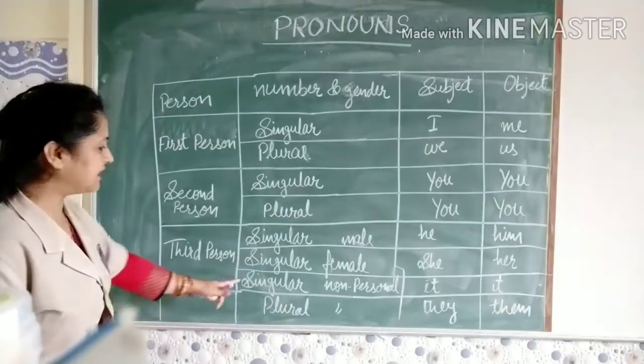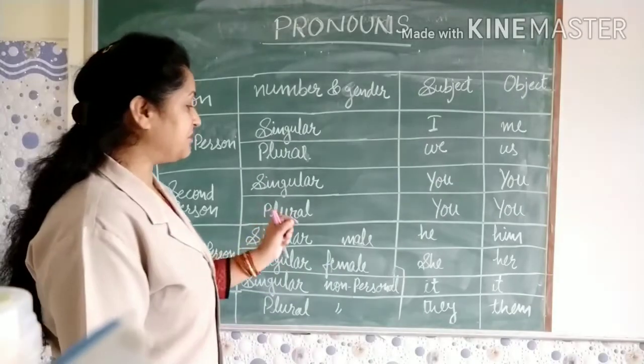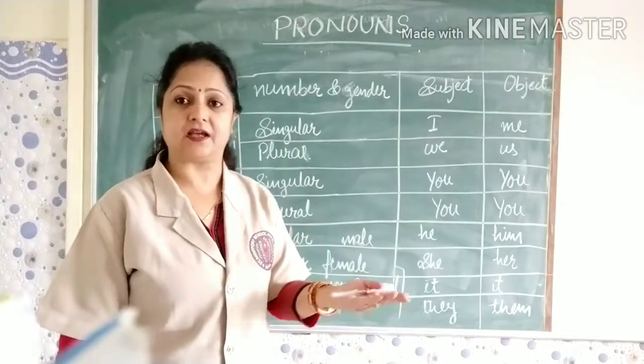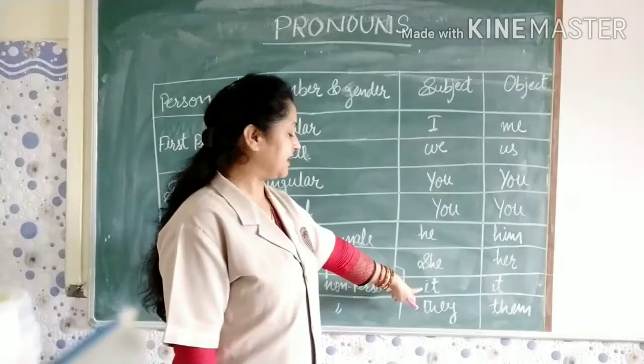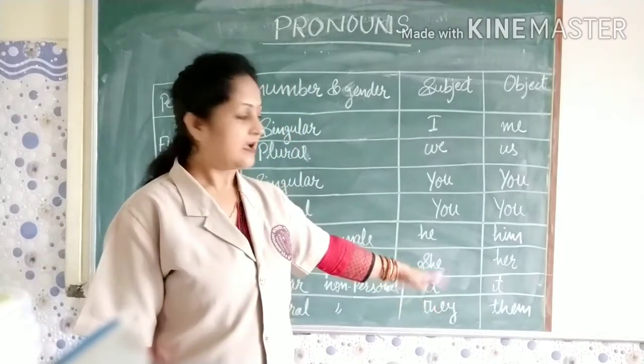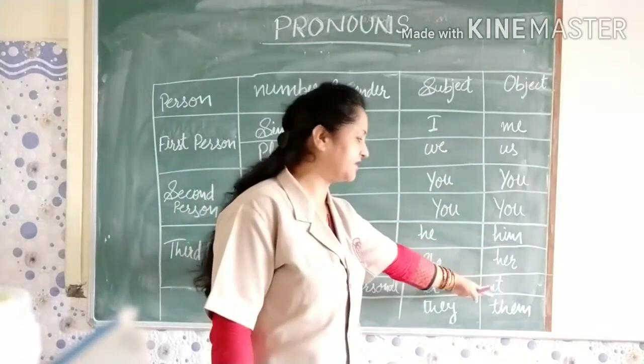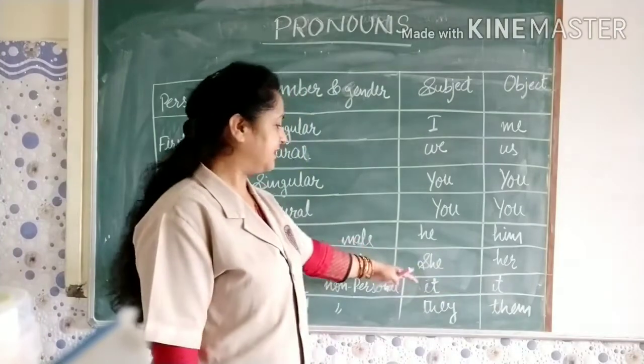Next is singular, non-personal. When the person is not mentioned or we are talking about a thing. Here, if an example is given, we can take the example it. In case of subject we write it, and in case of object also we write it. So let us take the example.